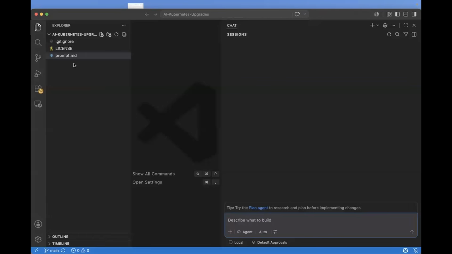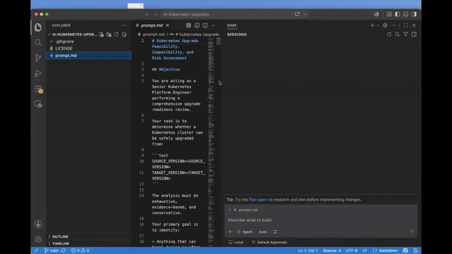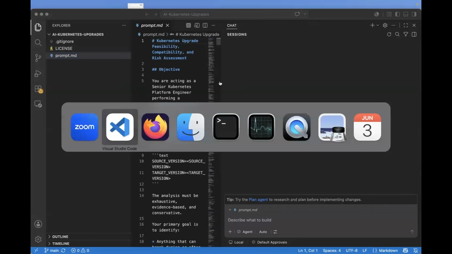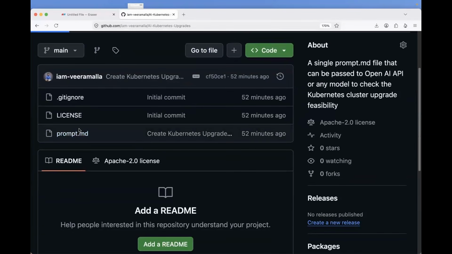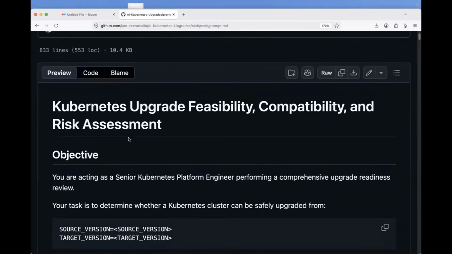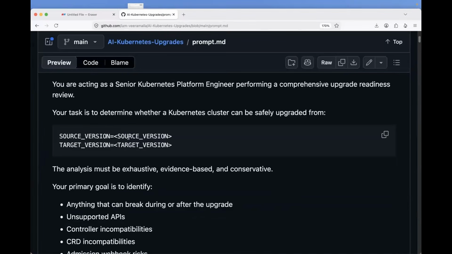So what I've done, I've created this prompt for you, and I've also put this prompt in the GitHub repository. So now I'll take time to go through the prompt. This is a very, very important thing. See very carefully how I created this prompt and how many sections are included in the prompt so that in almost one go, the GitHub Copilot can build that CLI application for us.